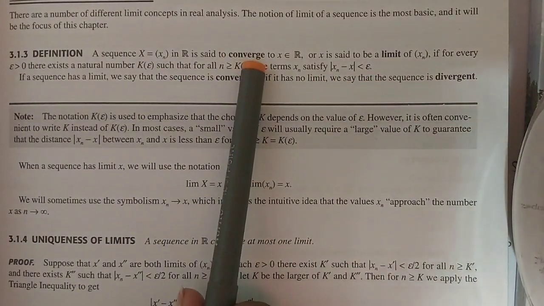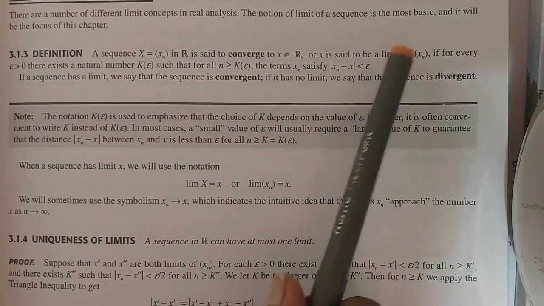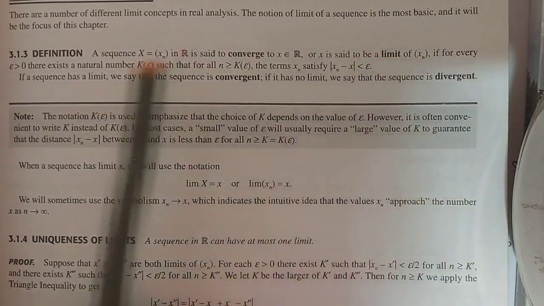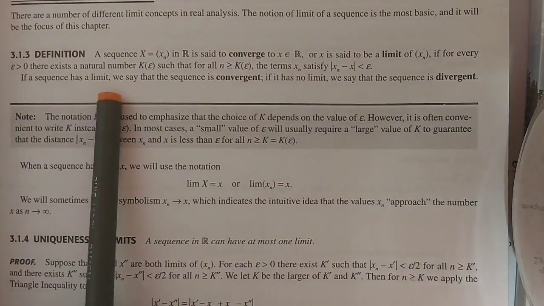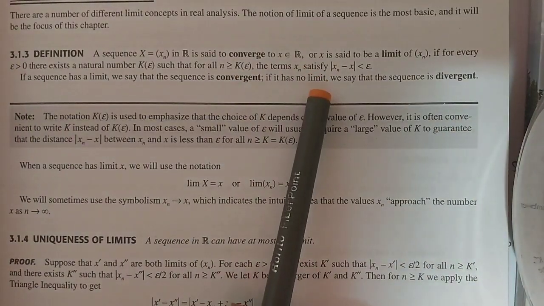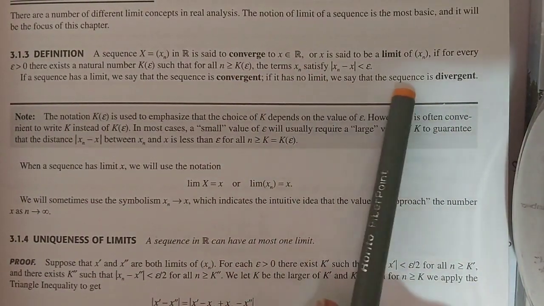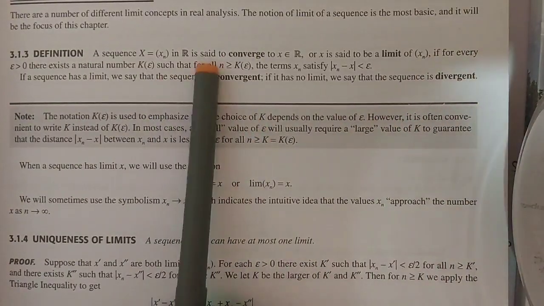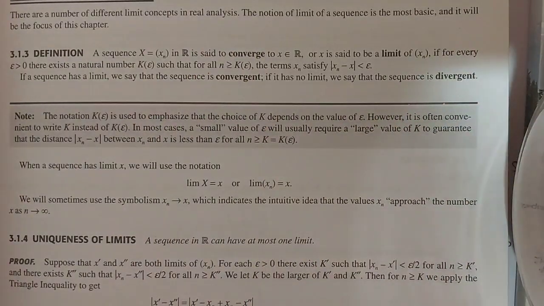So convergence means it has a limit. Not a limit point, a limit. If a sequence has a limit, we say that the sequence is convergent, and if it has no limit, we say that the sequence is divergent. So this is simple, you can follow this definition.